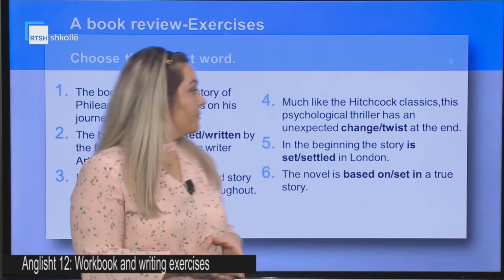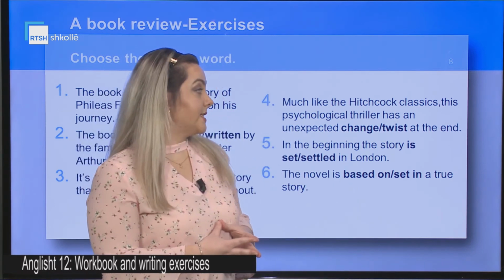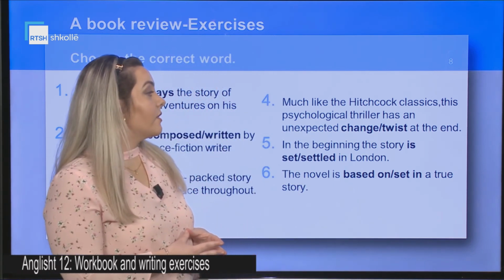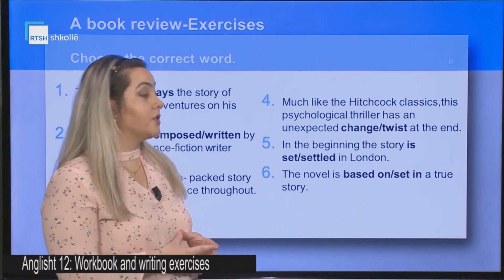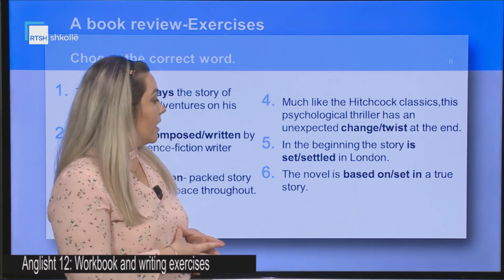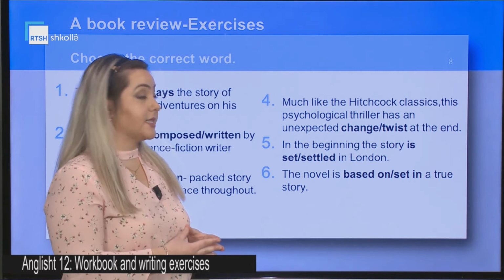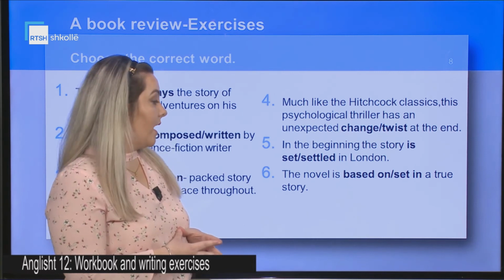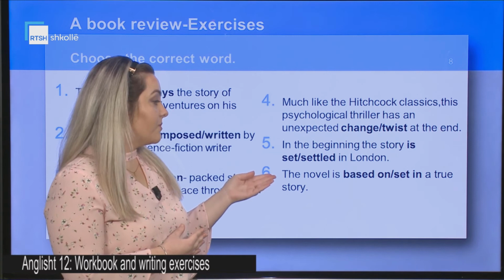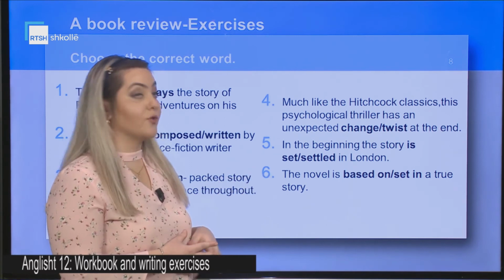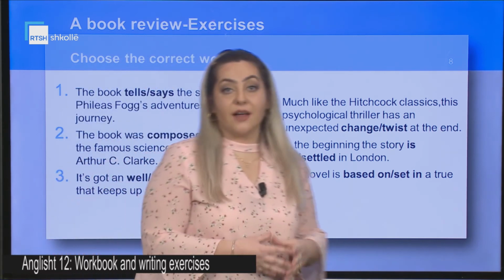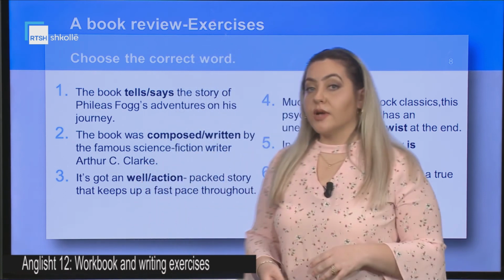The next one, much like the Hitchcock classic, this psychological thriller has an unexpected change or twist at the end. In the beginning, the story is set or settled in London, and the last one, the novel is based on or set in a true story. Can you find the correct one? Let's see together.